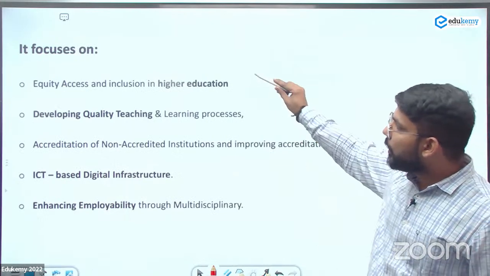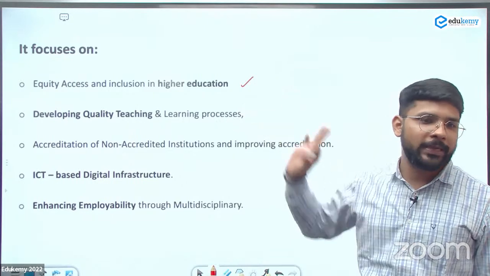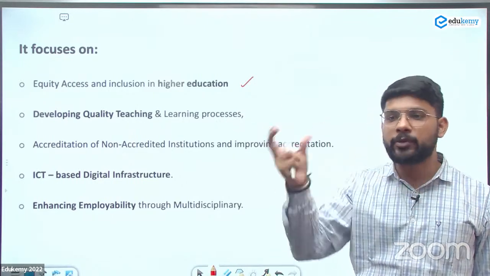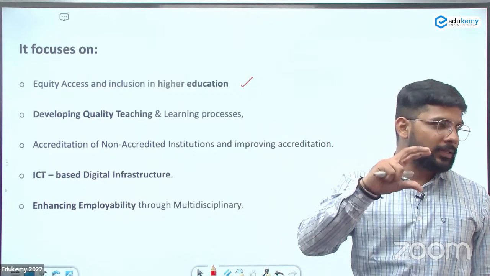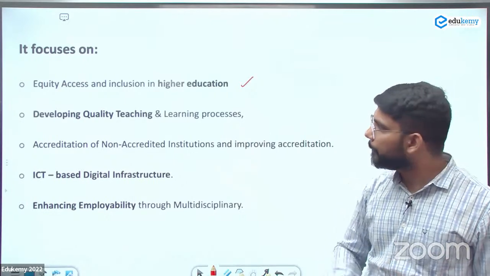It specifically focuses on the inclusion in higher education. This is specifically important for your mains examination. Whenever they ask a question related to a scheme, sometimes you can find in GS3 a question related to a specific scheme. You need to mention all these things.